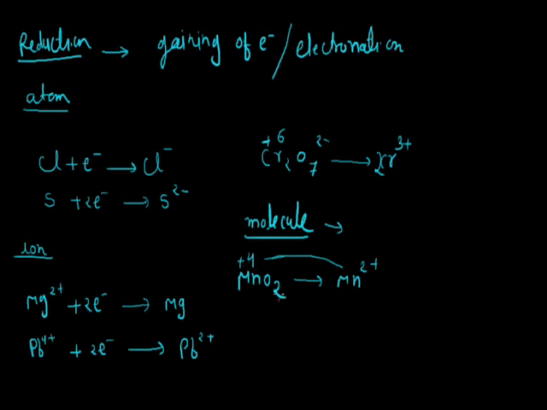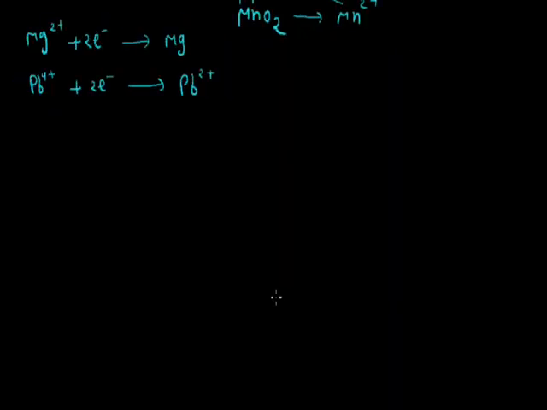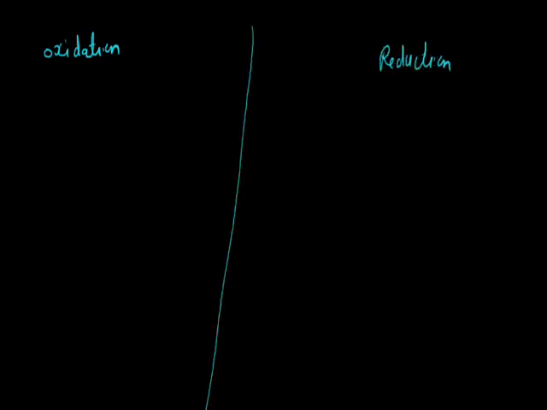Now we summarize both reactions: the first is oxidation and the second is reduction. The first one, oxidation, is simply the addition of oxygen, and for reduction here is the addition of hydrogen.